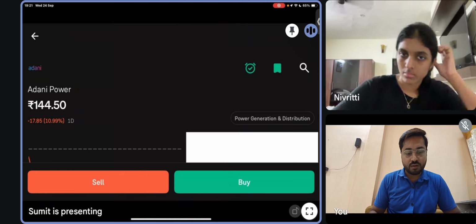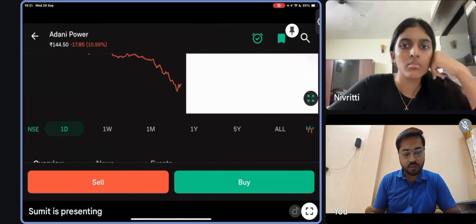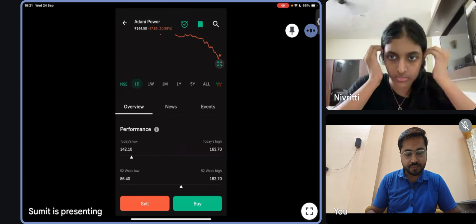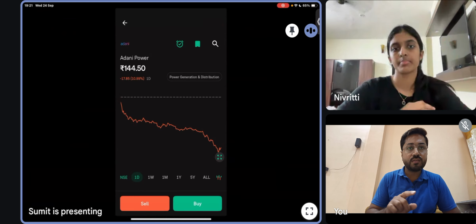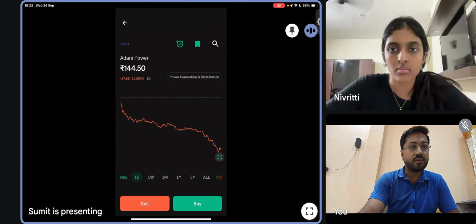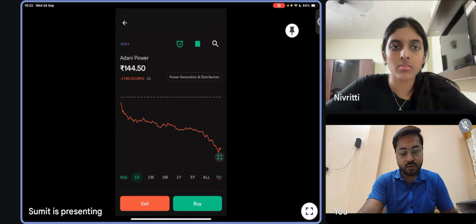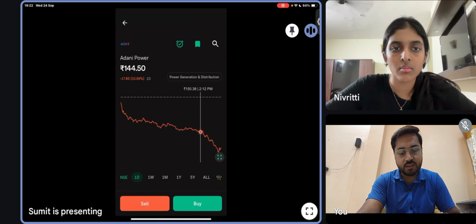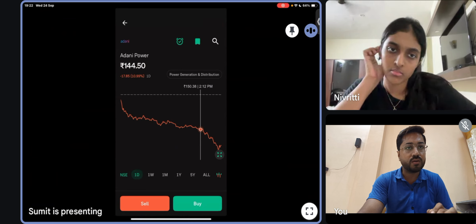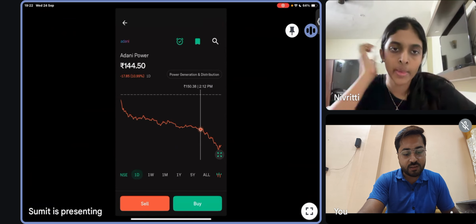Suppose Adani Power, okay? You can see the screen. Yes. Name Adani Power, you know who Adani is, right? Adani Power means they have a company, a power distribution company. Like it is written over there, see, power generation and distribution at the top right corner.